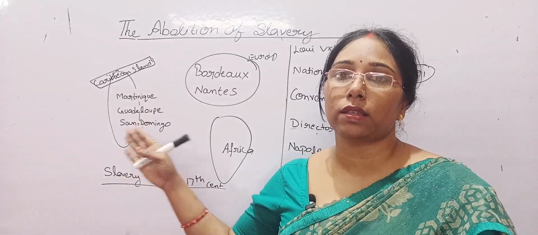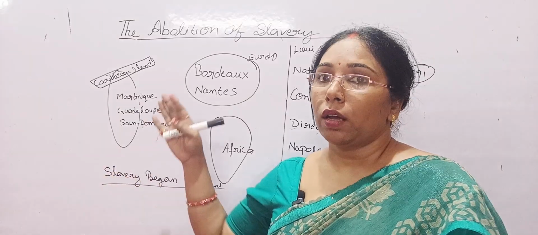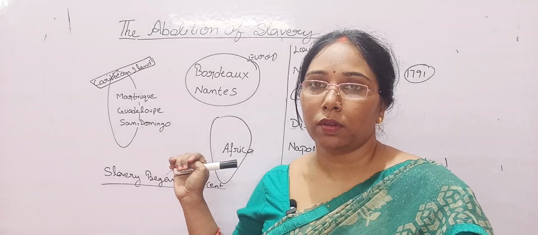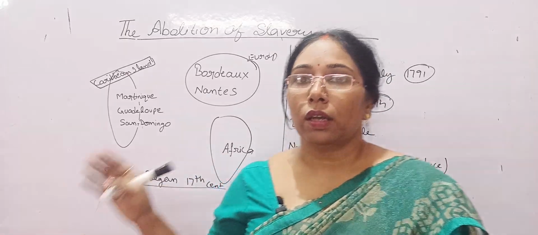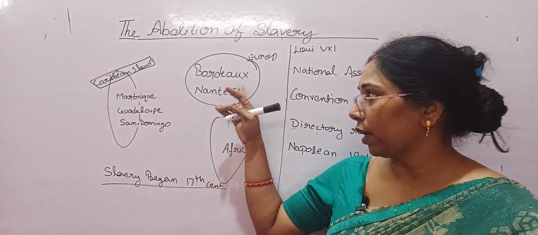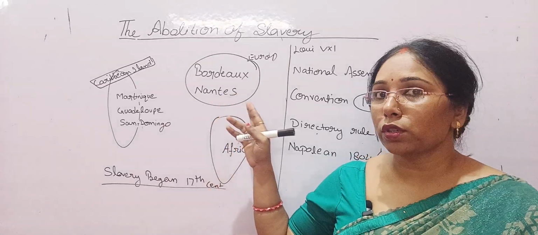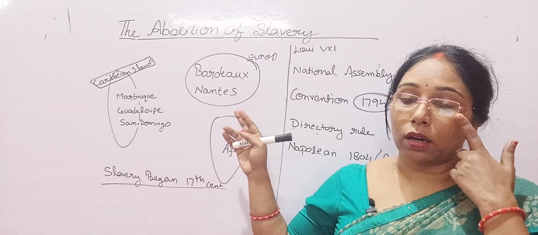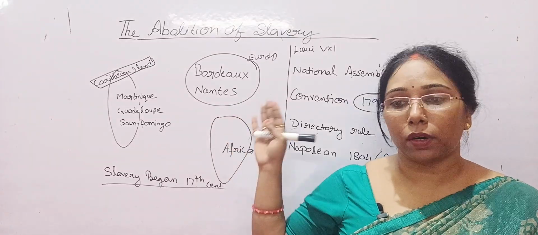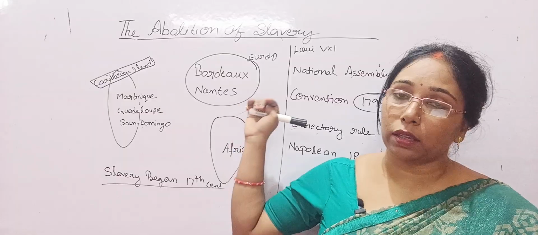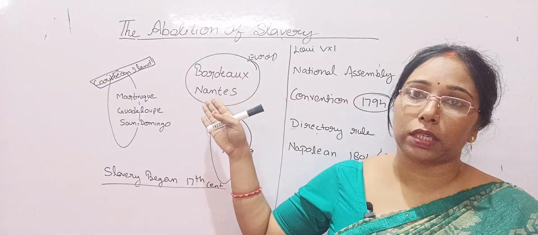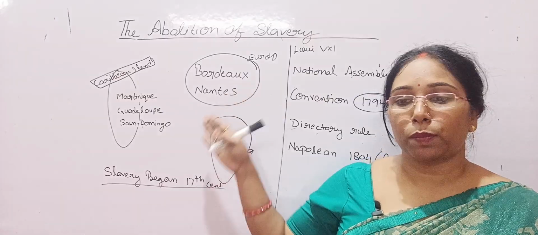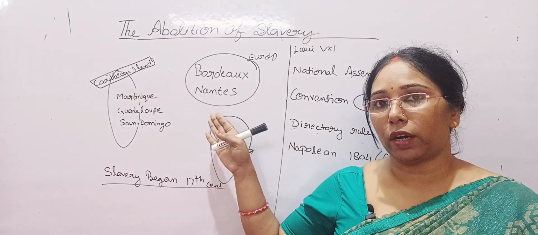So who arranged workers for them? Workers were arranged through the slave traders. Where were the slave traders? There are two cities, Bordeaux and Nantes. These were the two port cities of Europe. In these port cities, economic prosperity came from the flourishing of the slave trade.